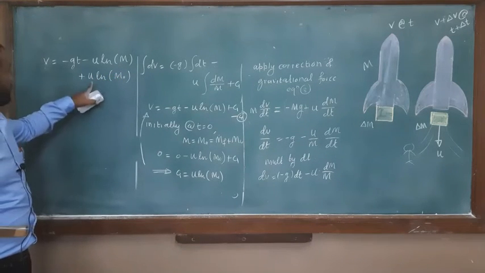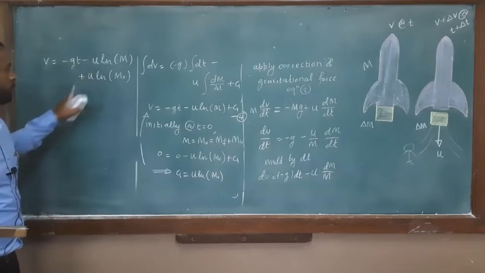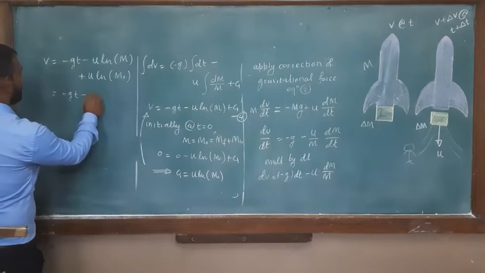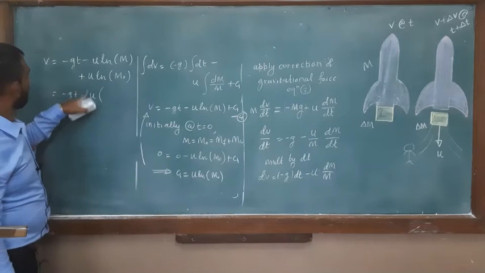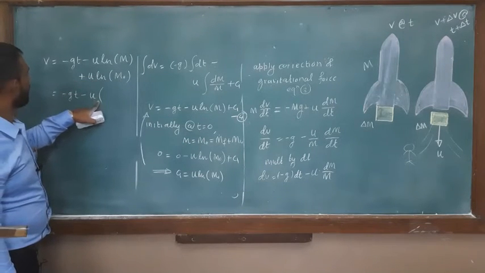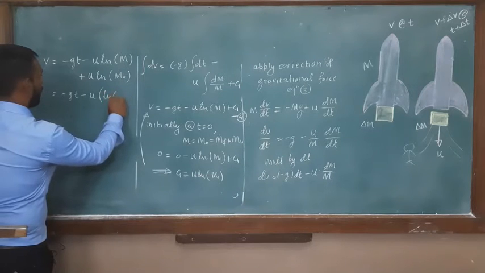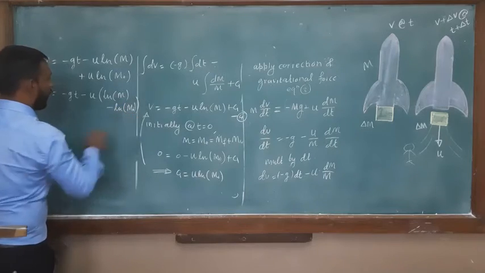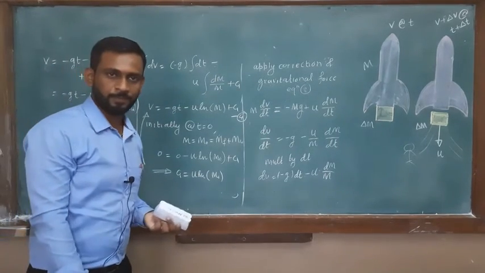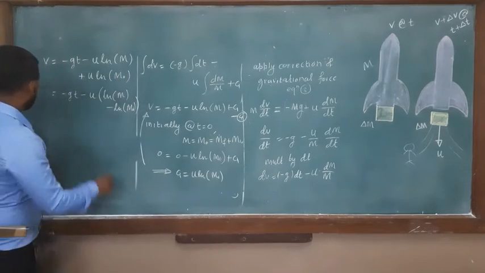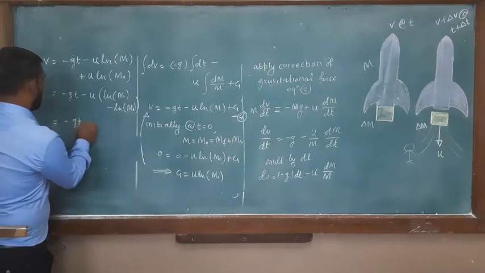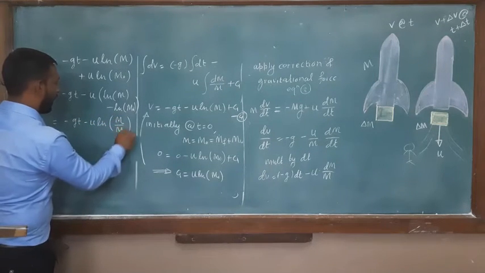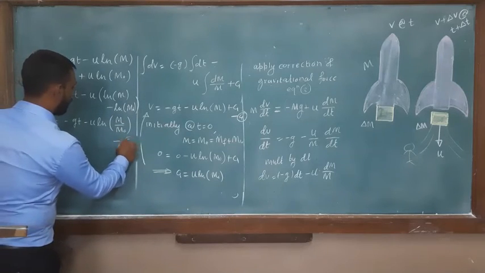Okay, so if we keep this u common, minus gt as it is, and if you keep this minus u outside this bracket, you will find ln of m minus ln of m0. And what is the value of ln of a minus b? ln of a upon b. So we can write minus gt as it is, minus u ln of m upon m0. So this is equation number 5.